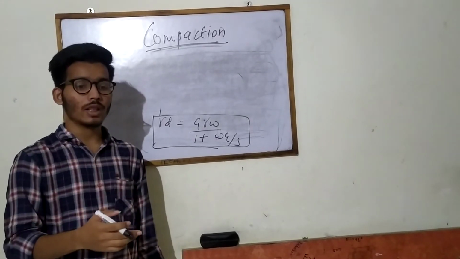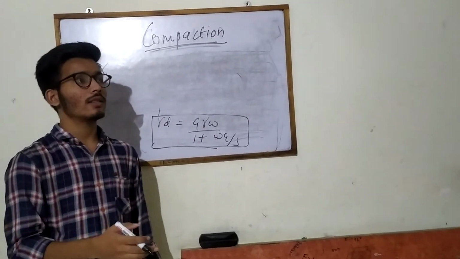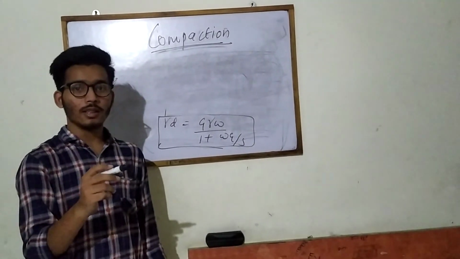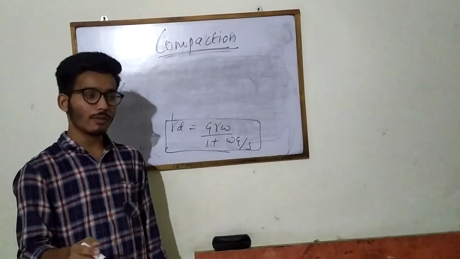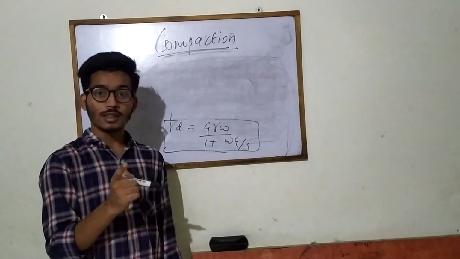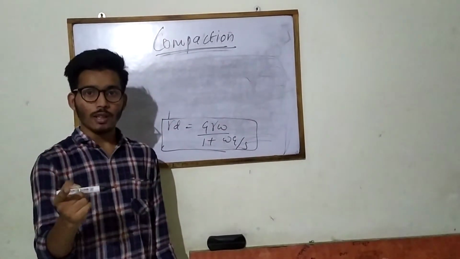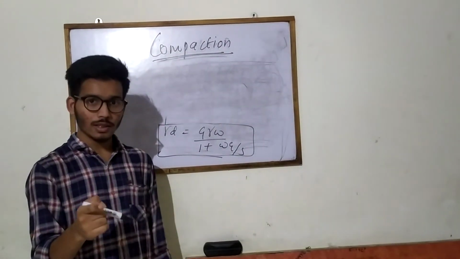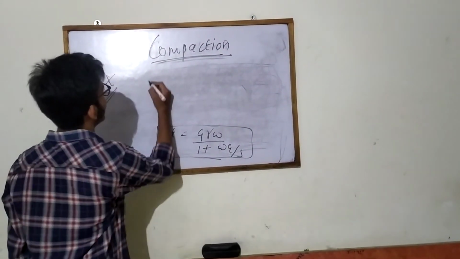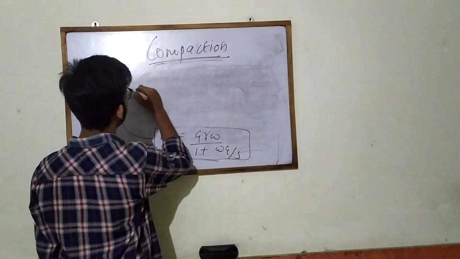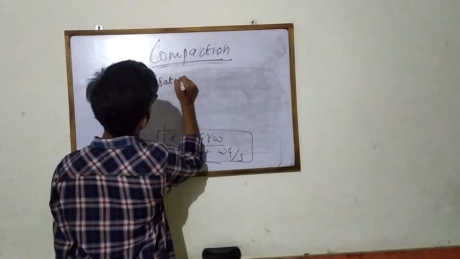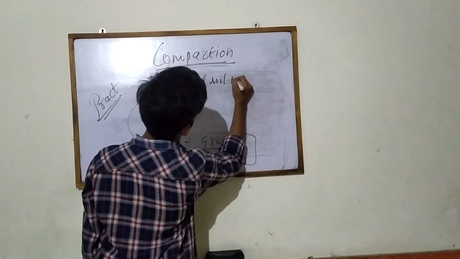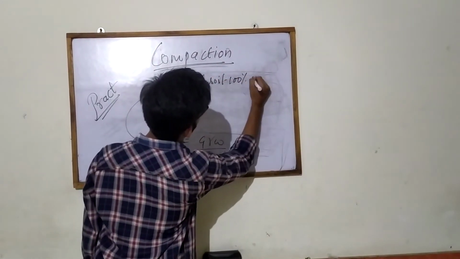After the process of compaction the soil gets compressed, the particles get closely packed and the air gets removed. Before compaction the soil is considered partially saturated, but after compaction the soil becomes fully saturated, that is 100% saturation.